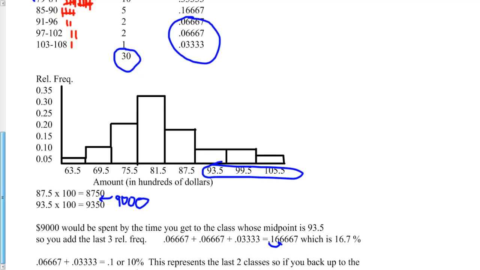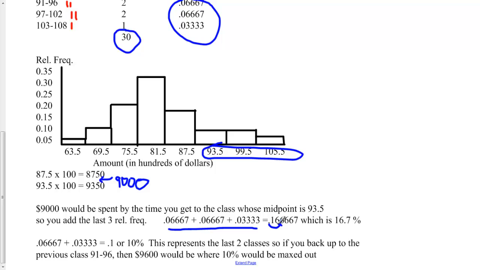I add those 3 relative frequencies together and you get 0.166667. Well, you want to move this decimal to make that a percentage, and you round that off to 16.7%. So 16.7% of the days.